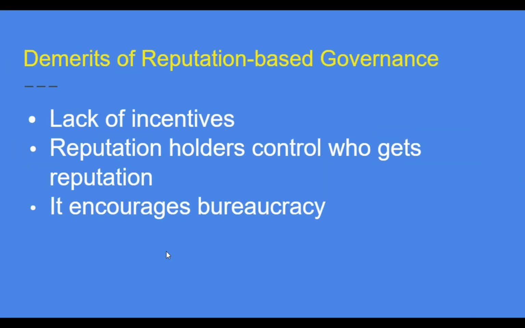Let's look at the demerits. A demerit is that it lacks incentive. That's true. It does not come with incentive. So I think to me it's very important. Yeah, I like it because it does not influence you. It does not influence the decision of the vote. It's just like that.